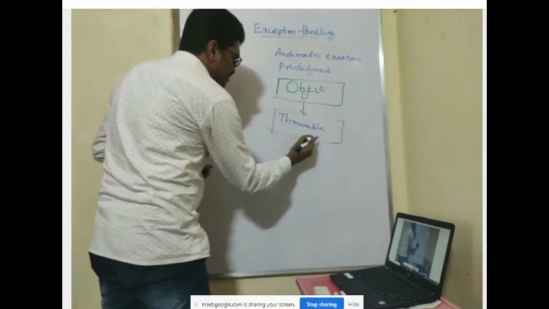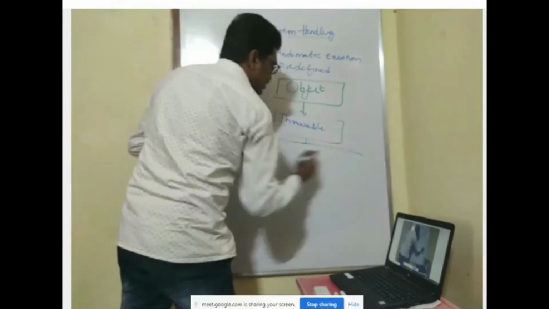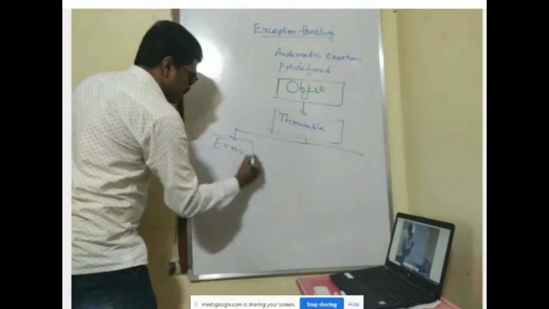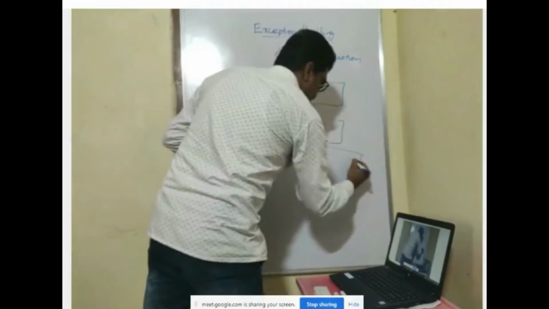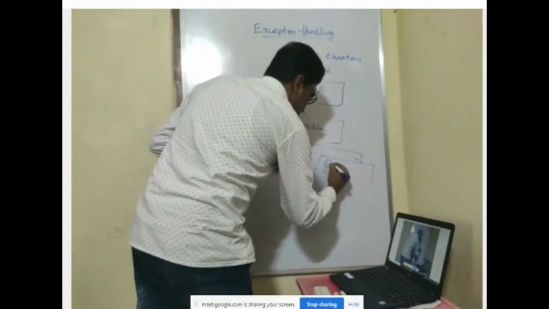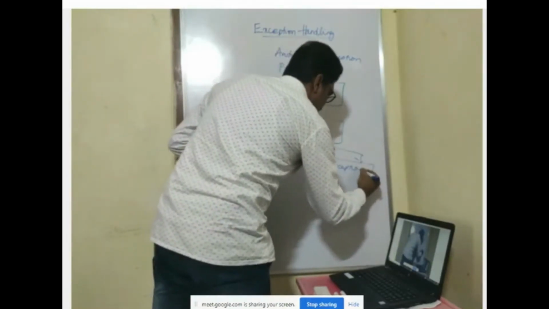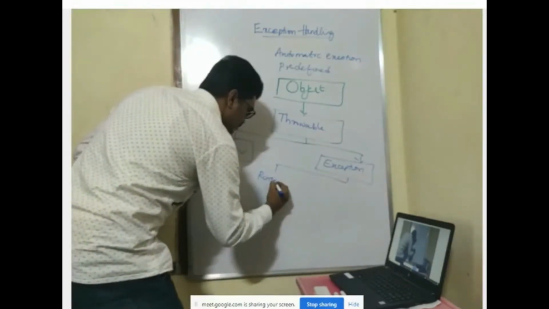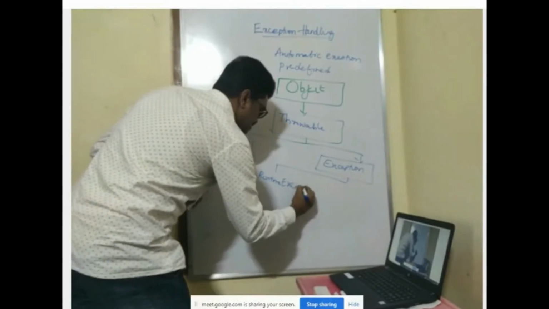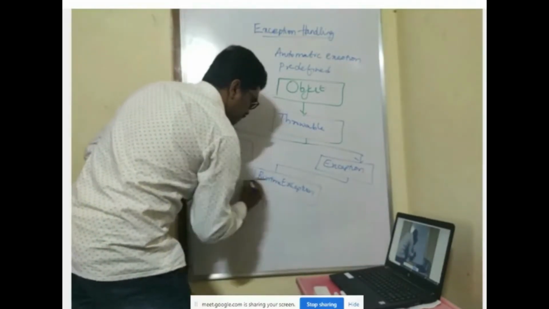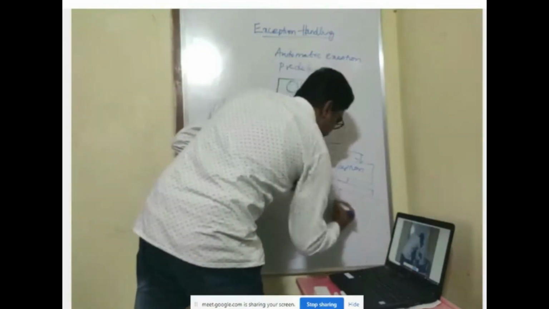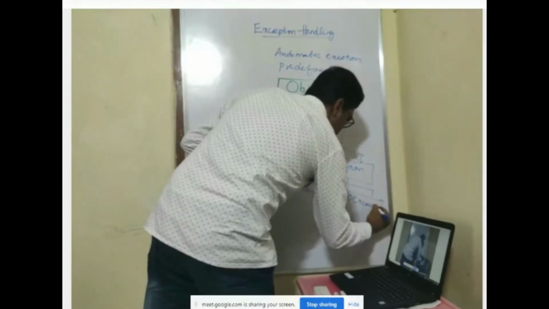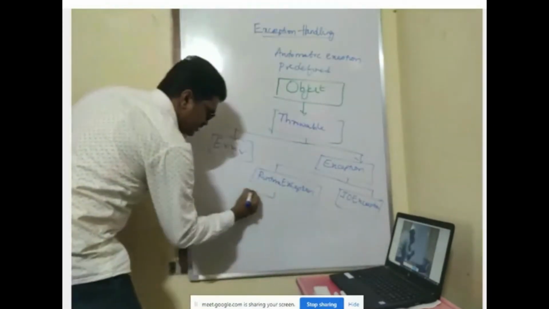Here you have Error as one class, then Exception. This is divided into Runtime Exception and IO Exception. In runtime exceptions, there are many classes.